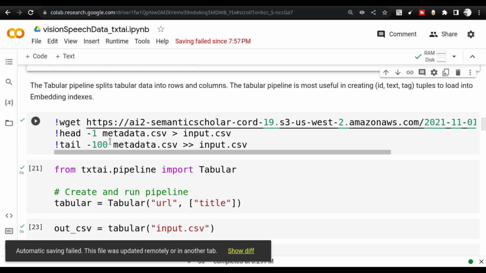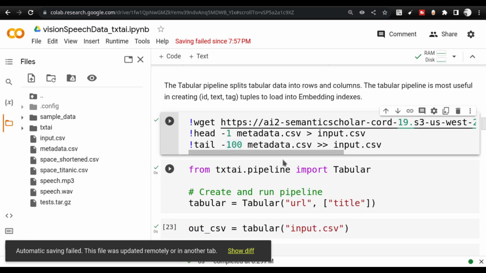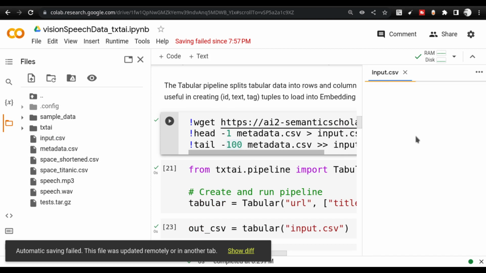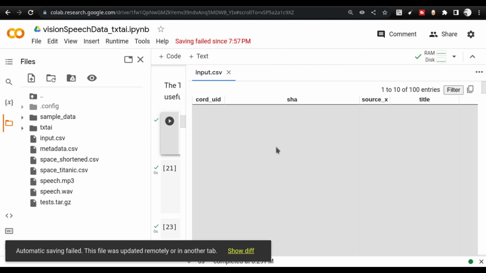The only thing I'm making different is that the example calls for 10,000 rows, but I'm only using 100 rows here because it is easier to show and process. If it is 10,000 rows, I will not be able to show this input CSV file. It becomes bigger and it is difficult to show here. We can use other methods to show it, but it's still not very intuitive.